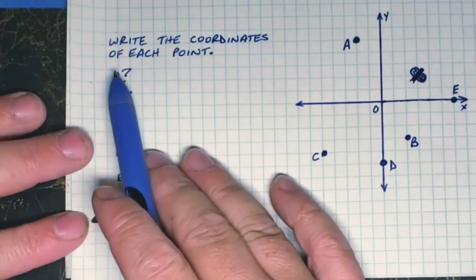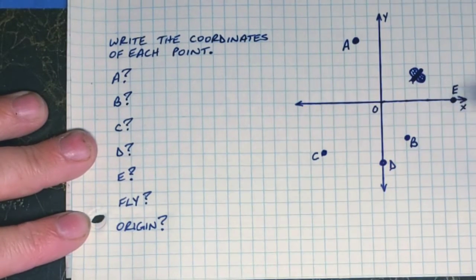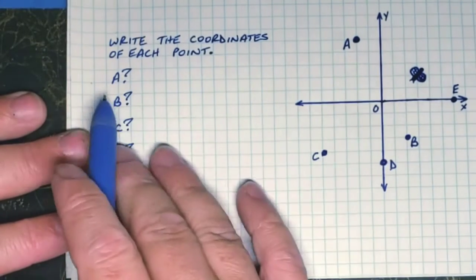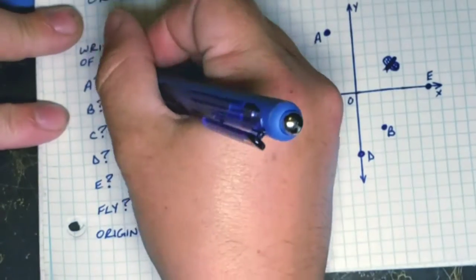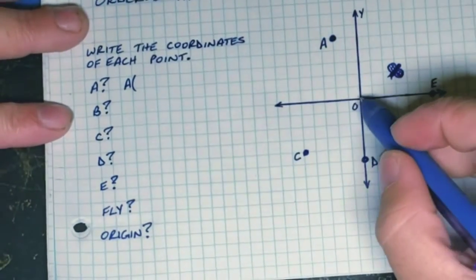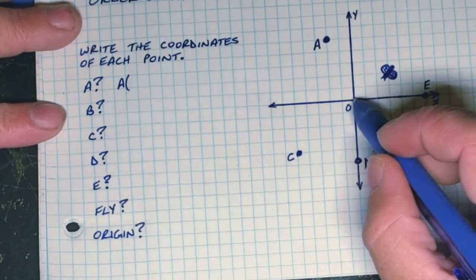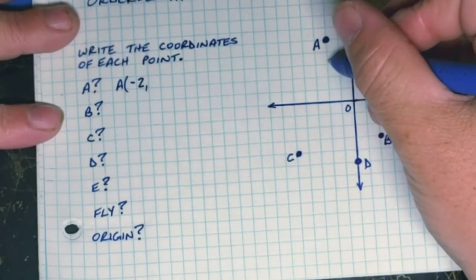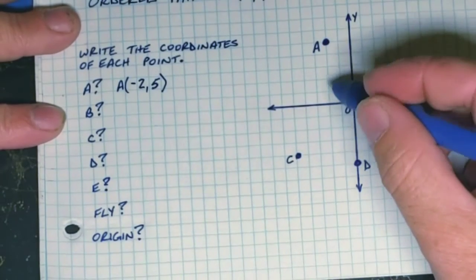All right, so write the coordinates of each point. I have given us a coordinate plane, and I've put some points around this plane. And let's find each one. The first one we want to do is A. All right, we start at the origin. Do we go to the right or to the left? We go to the left. How many spaces? 1, 2. So left 2 spaces would be negative 2. And then up 1, 2, 3, 4, 5. So A is located at negative 2, 5.